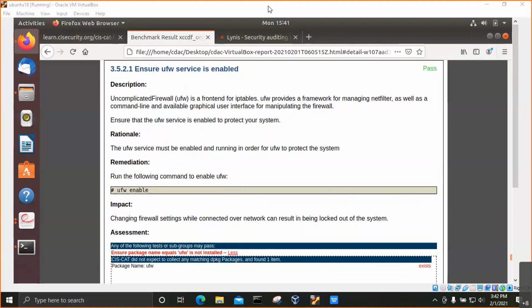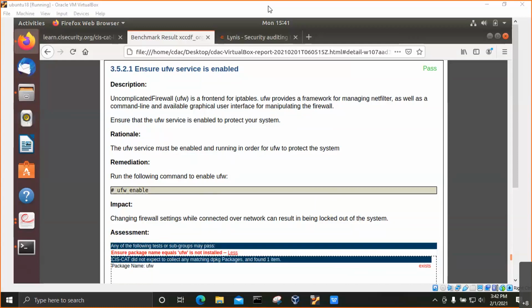So for this, the example shows here, we can observe that, let's say this is one particular parameter out of all the things in the report which you have seen. Now UFW is the graphical version with respect to IP tables. This is also the inbuilt firewall in Linux, just as the Windows desktop firewall is located in the Windows operating system. Ubuntu specifically has this UFW. So you can see this particular parameter is passed.